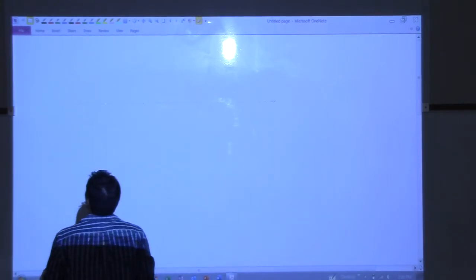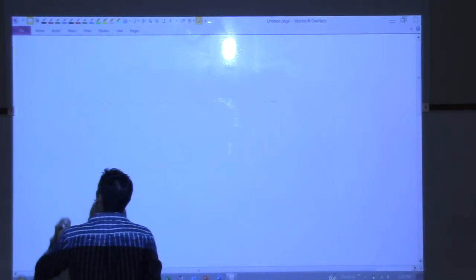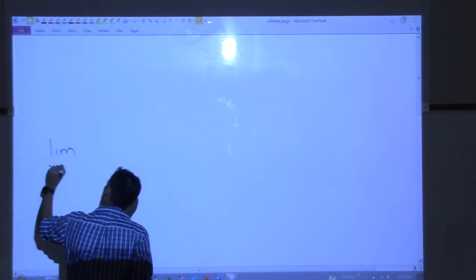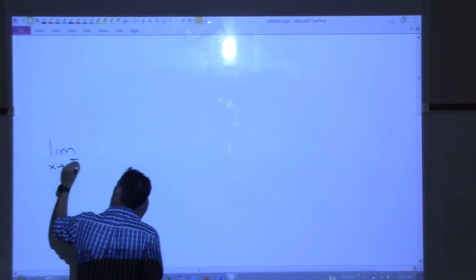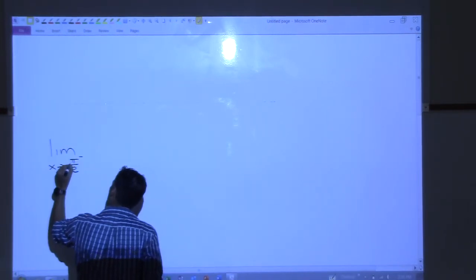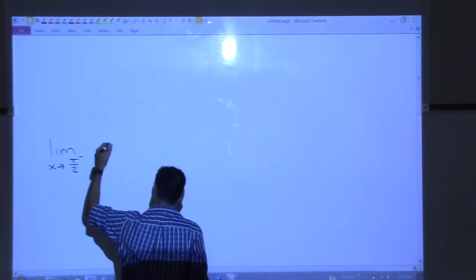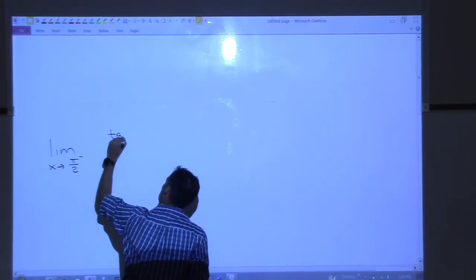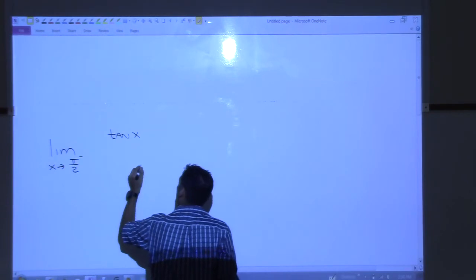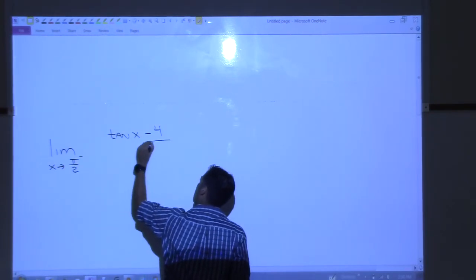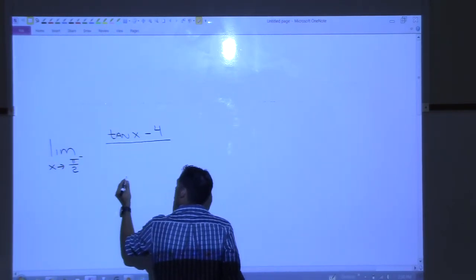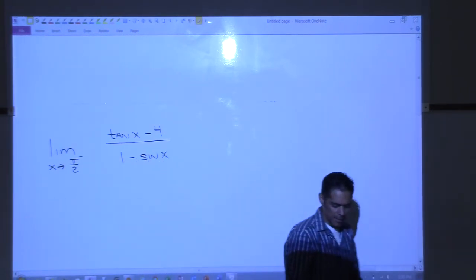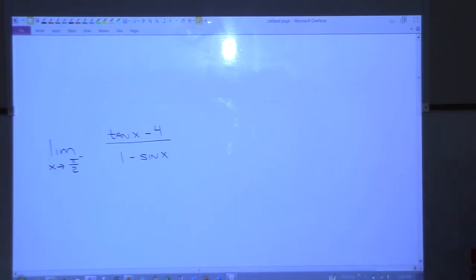How about this one? Limit as x approaches pi over 2 from the left of tangent of x minus 4 over 1 minus sine x. All right, now this is weird.